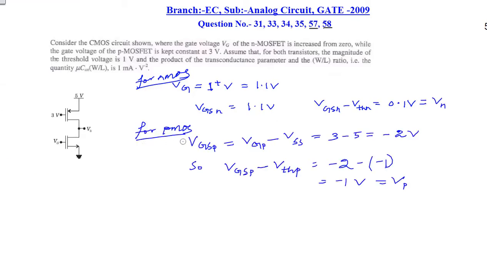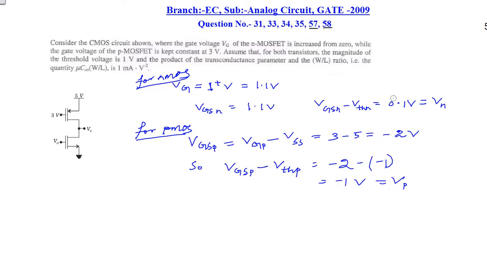Next for PMOS, VGSP will be equal to 3 minus 5, because this is the source for PMOS and this is the gate for PMOS. So VGSP will be equal to 3 minus 5, which is minus 2 volt, and VGSP minus VTHP will be equal to minus 2 minus (minus 1), because the threshold voltage of PMOS is negative, so we take minus 1 volt, and that gives us minus 1 volt.